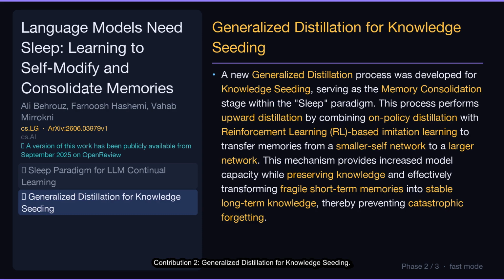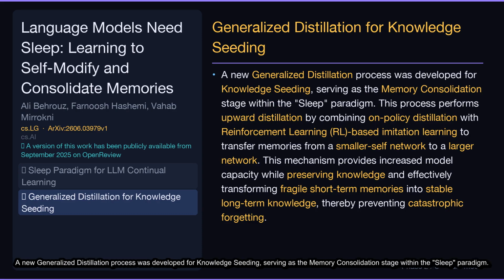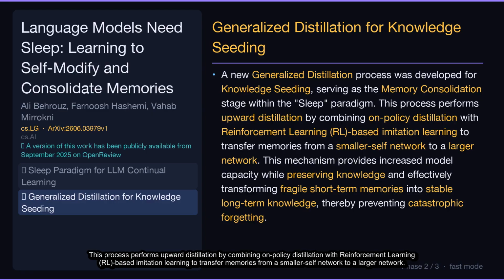Generalized distillation for knowledge seeding. A new generalized distillation process was developed for knowledge seeding, serving as the memory consolidation stage within the sleep paradigm. This process performs upward distillation by combining on-policy distillation with reinforcement learning, RL, based imitation learning to transfer memories from a smaller self-network to a larger network.